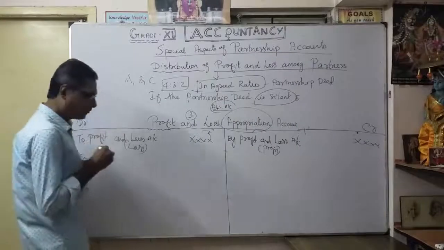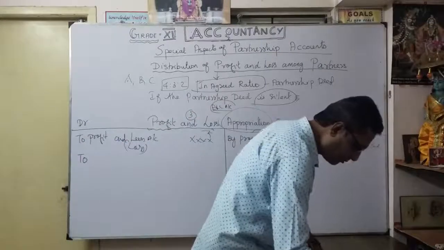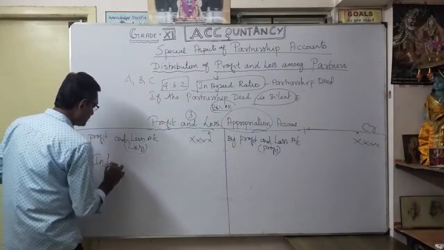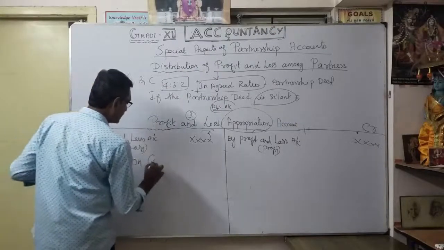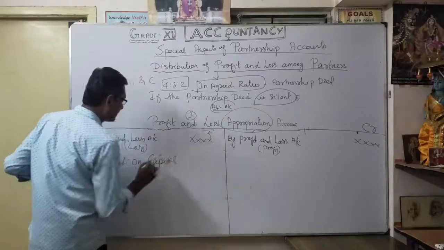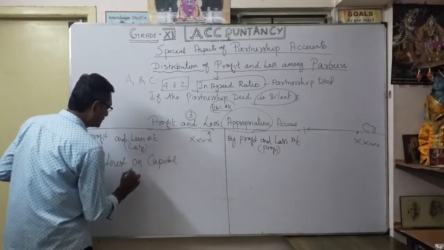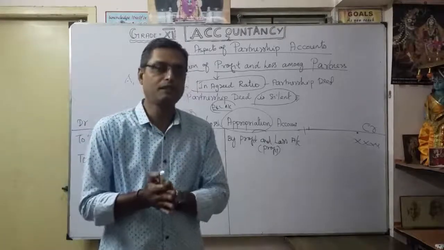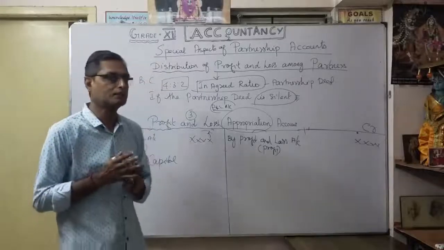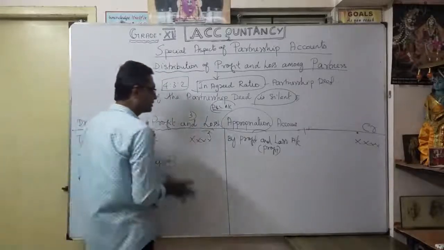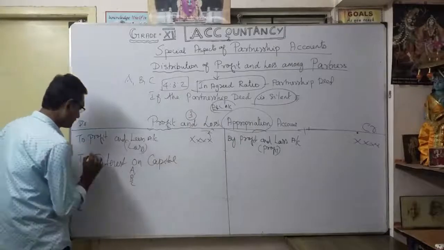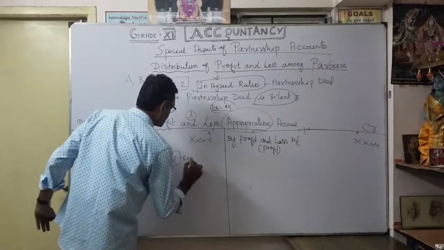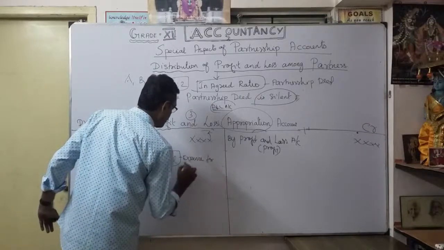First of all, any capital that you are going to discuss now. The next one is interest on capital. So what is the meaning of interest on capital? For example, take different partners, say A, B, C. Any capital provided by the partner, the firm is going to pay interest on. That's what we want to show further on the debit side. It's an expense for the company. Interest on capital is an expense for the firm, isn't it?